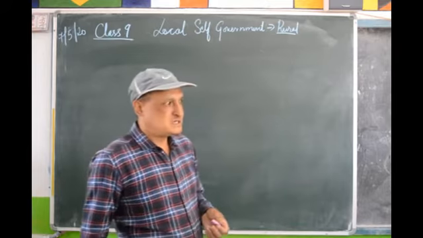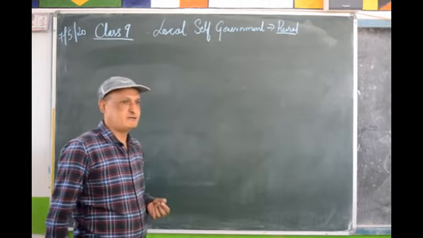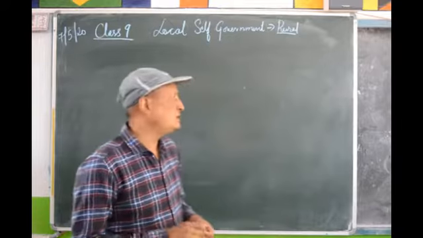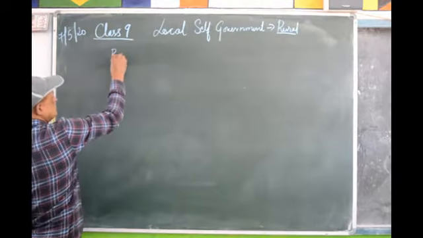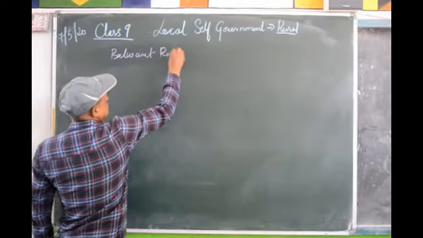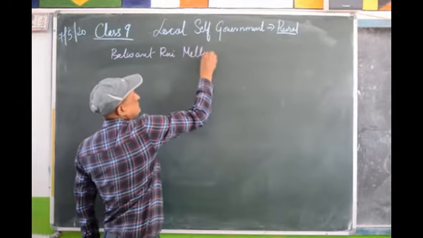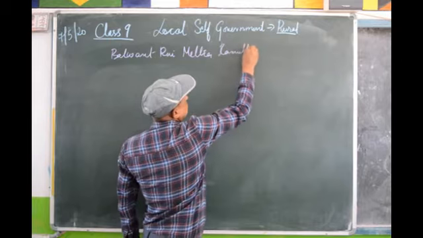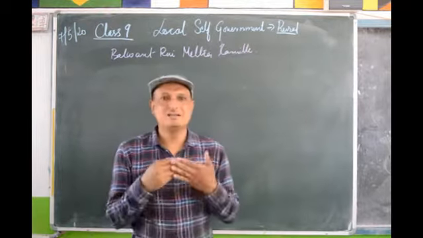So, which committee had recommended for the establishment of local self-government? It was the Balwant Rai Mehta Committee. The Balwant Rai Mehta Committee had submitted the report.